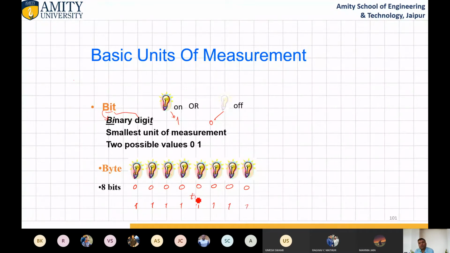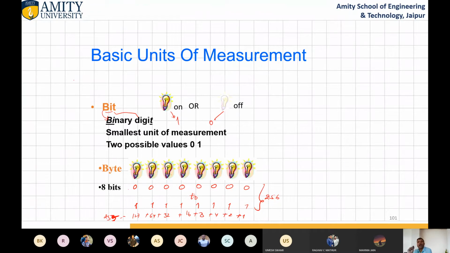So in total, 256 numbers are there. If we calculate the value of this number, it is 1 plus 2 plus 4 plus 8 plus 16 plus 32 plus 64 plus 128. If we add them together, it will give you 255. Why 255? Because the value of this is 255 and this is 0. So 0 plus 255, total 256 numbers.